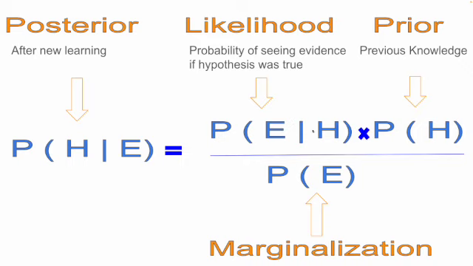So this is the likelihood function. You multiply likelihood into prior and you divide it by marginalization, the probability of the evidence itself happening, and what you get is the posterior, which is the probability of the hypothesis being true given this particular evidence.